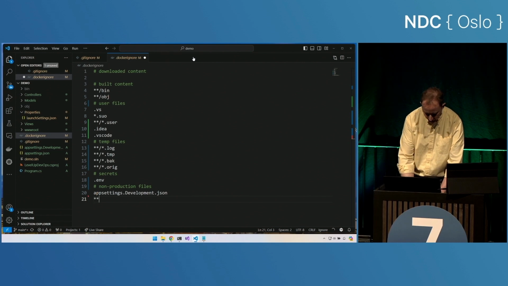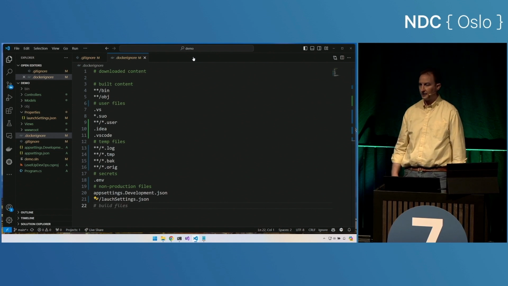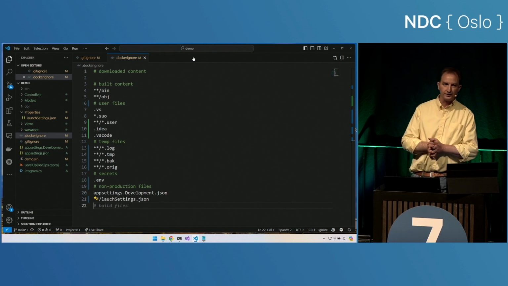So that one is in a folder. We'll say launchSettings.json, and now we're ignoring that file too. These are all the things that we don't want to copy into our production container.